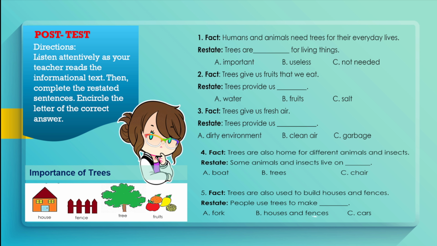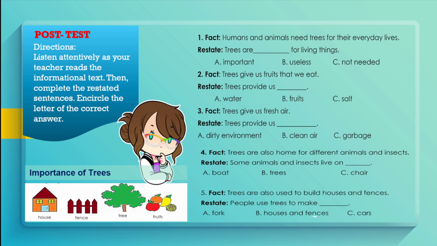C. Salt. 3. Fact: trees give us fresh air. Restate: trees provide us blank. A. Dirty environment. B. Clean air. C. Garbage. 4. Fact: trees are also home for different animals and insects. Restate: some animals and insects live on blank. A. Boat. B. Trees. C. Chair.